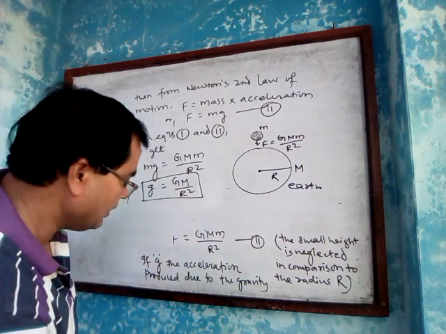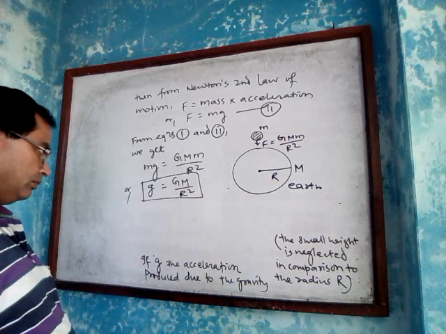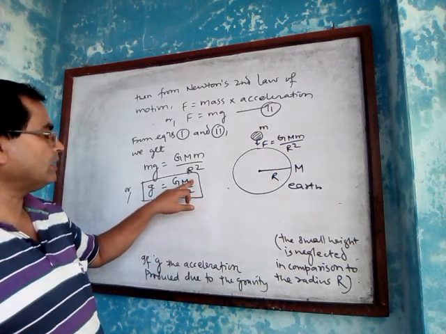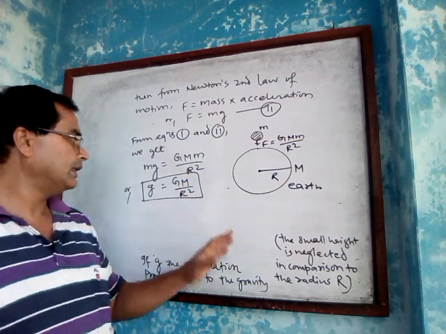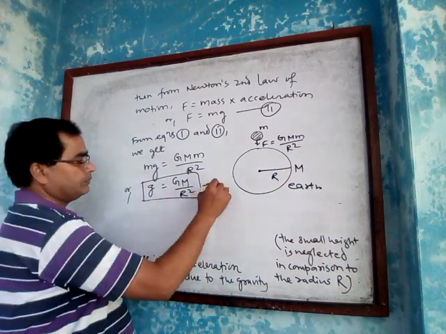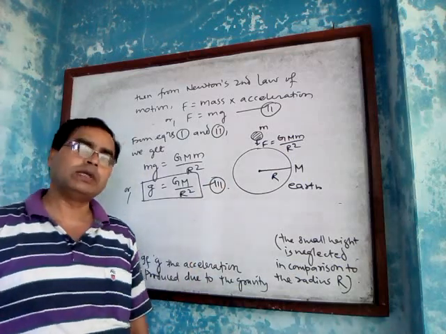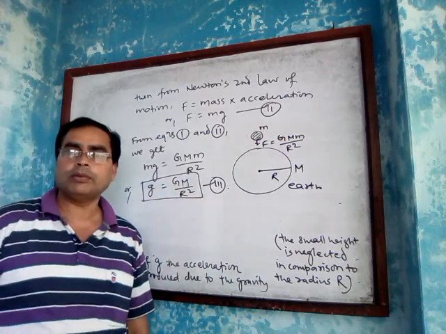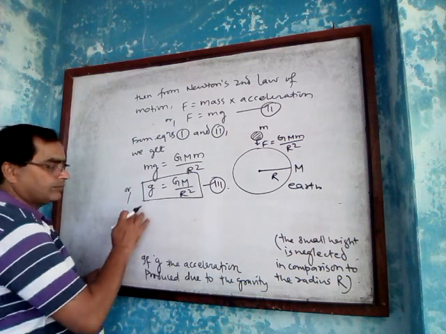Here we see that the mass of the small body, meaning small m, is not involved in this equation. So we can conclude that the acceleration due to gravity is independent of the mass of the falling body.